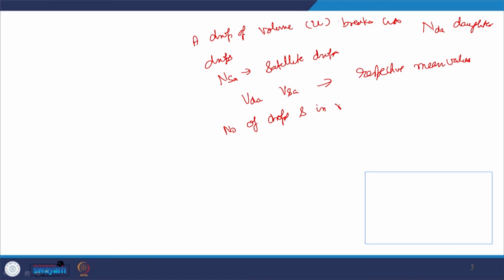Now, there is a need to derive an expression for the number of drops in volume V generated by the breakage of the drop of volume U. So, we need to develop one mathematical equation for the same.